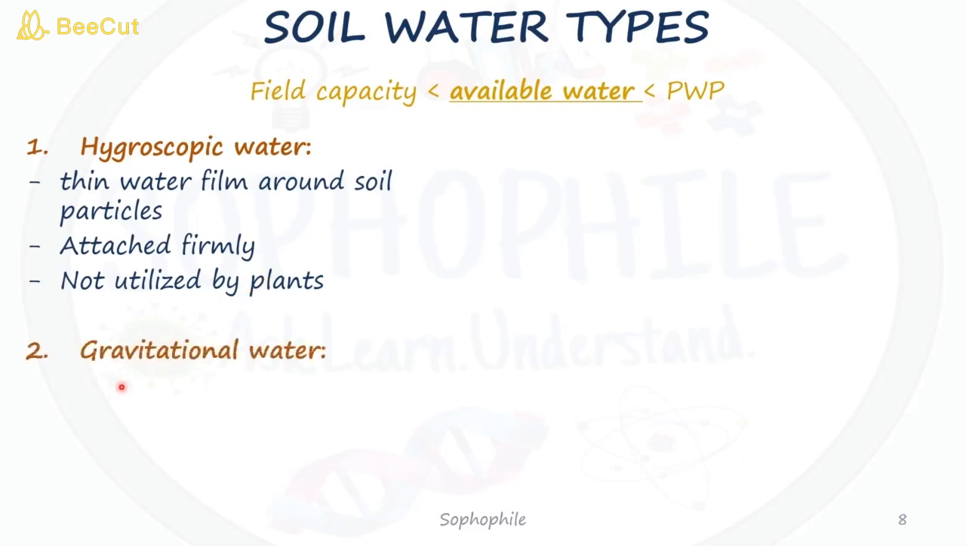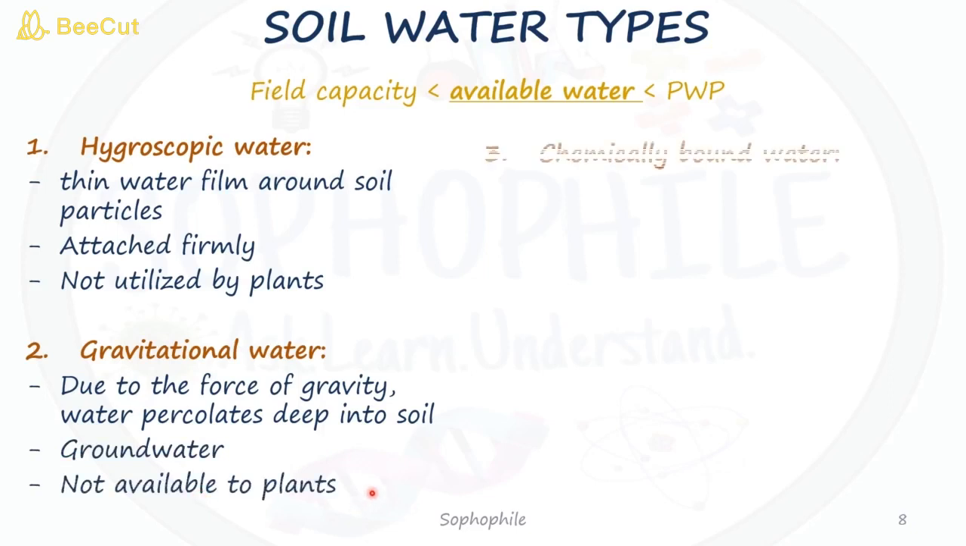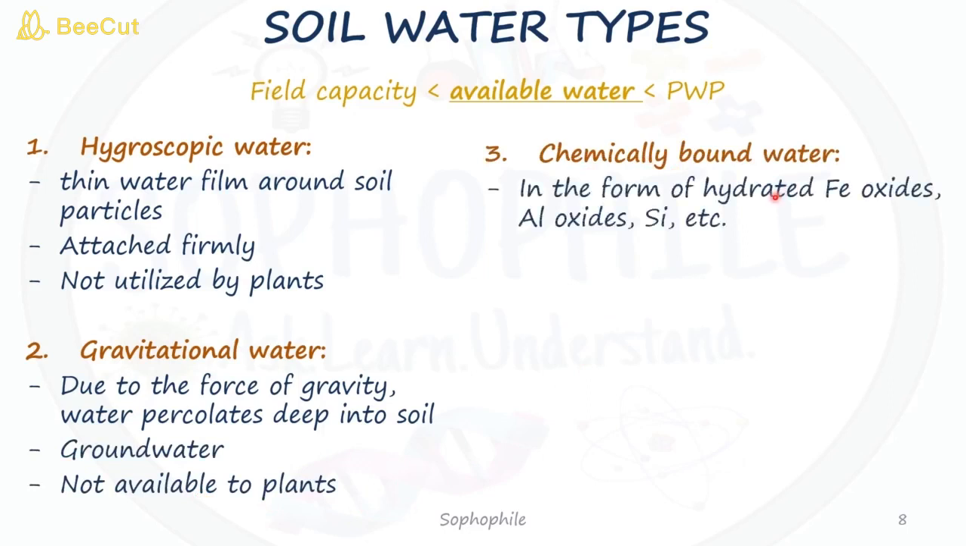Then second is gravitational water. It forms due to the force of gravity, by which water percolates deep into the soil. It is also known as groundwater and it is not available to plants. Then third is chemically bound water. It is present in the form of hydrated iron oxides, aluminum oxides, silicon, etc. It is not available to plants.